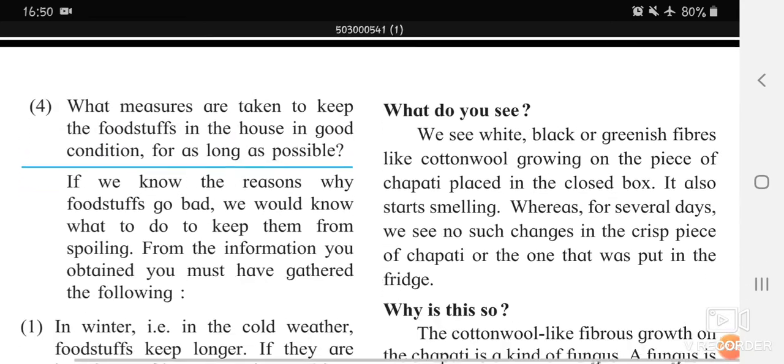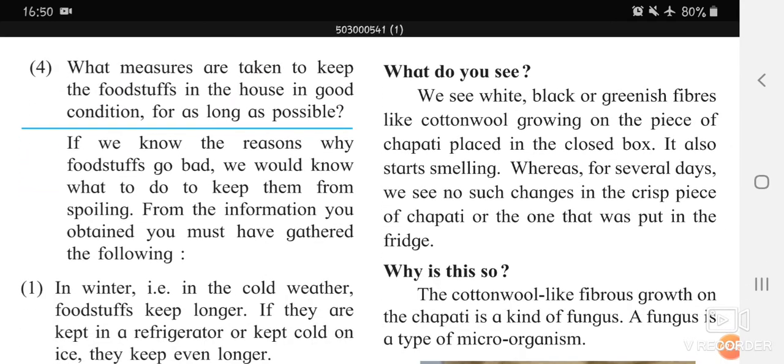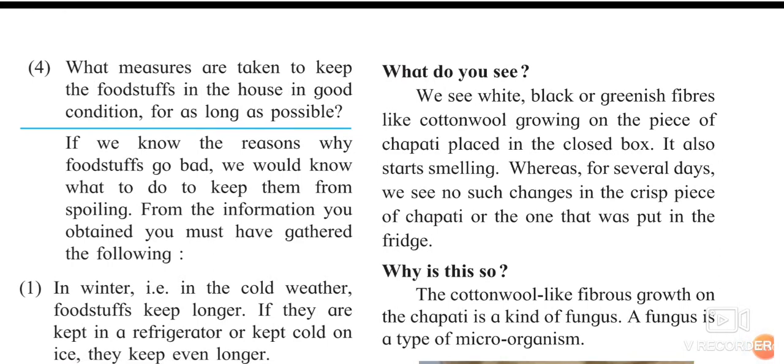So what do you see? We see white, black or greenish fibers like cotton wool growing on the piece of chapati placed in the closed box. It also starts smelling. Whereas for several days, we see no change in the crisp piece of chapati that was put in the fridge. If you keep the chapati in the tiffin outside in the room at normal room temperature, you will find cotton-like threads growing on it, and black color is coming on it.